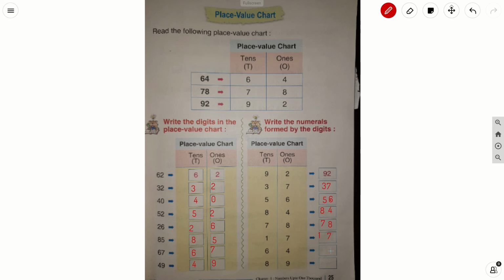What is there in a ones place? 4. What is there in a tens place? It is 6. So the number is 64. Now what is there in a ones place? 9. What is there in a tens place? 8. The number is 89.